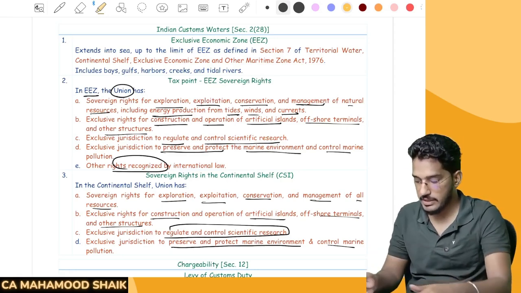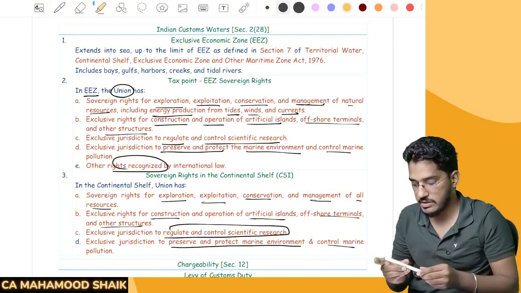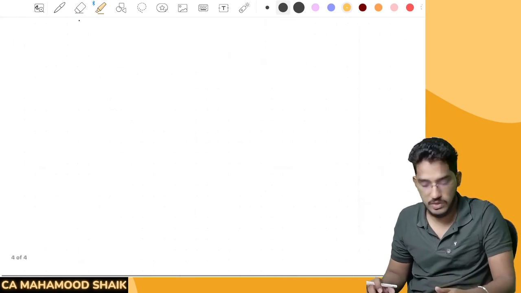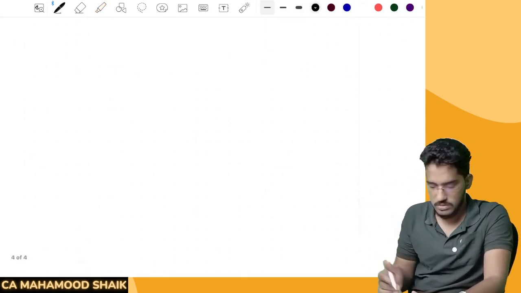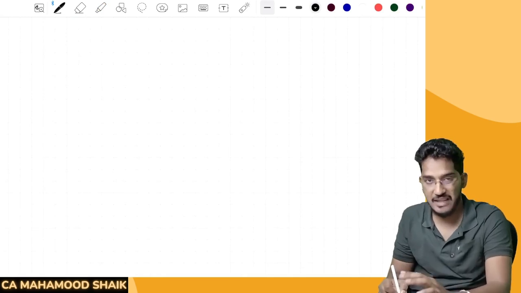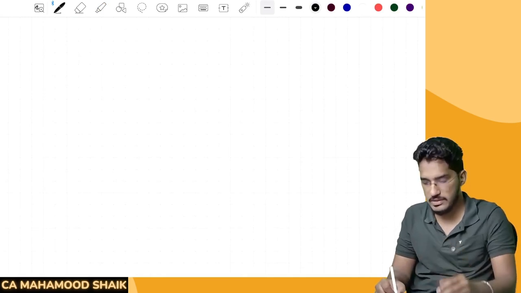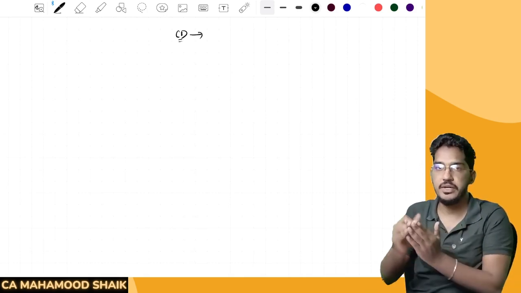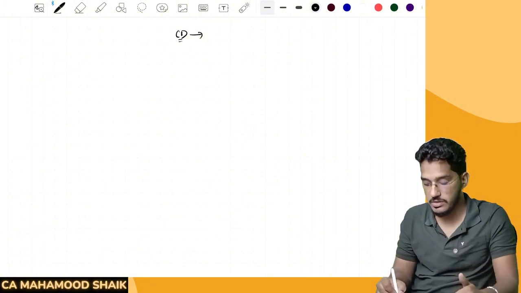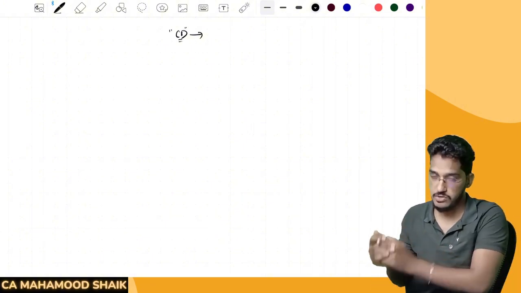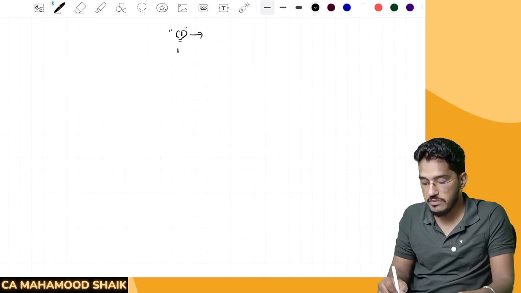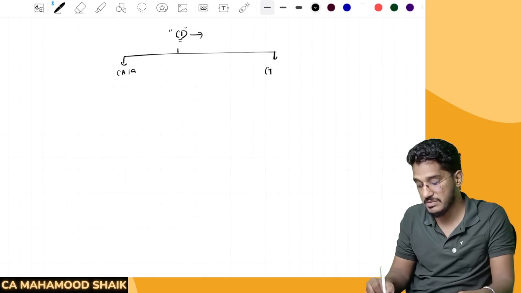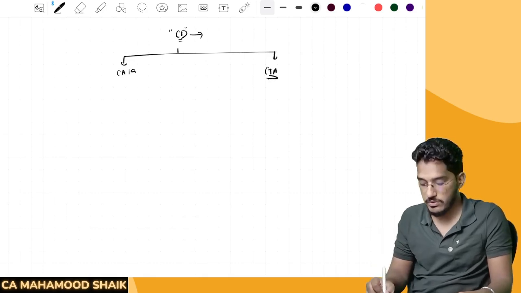Let us have a quick recap of what we have discussed till now. We have understood the meaning of India, and the major component of the previous session revolved around the applicability of the Customs Act and the Customs Tariff Act. I told you why customs duty came into the picture: to make Indian products competitive with global products. That was the main objective behind introducing customs duty. When I say we are reading customs duty, we are actually reading two laws: the Customs Act 1962 and the Customs Tariff Act.